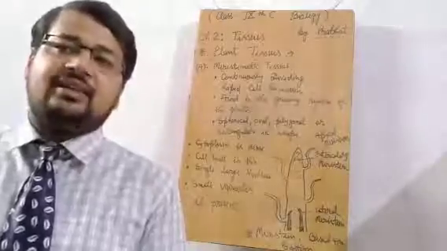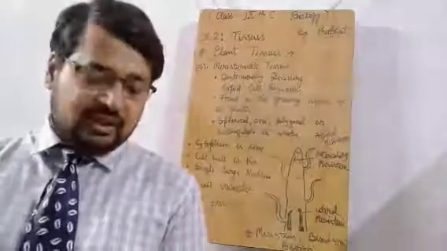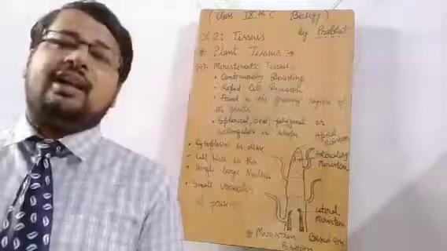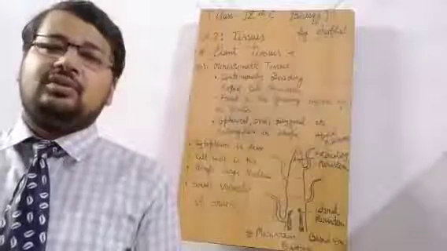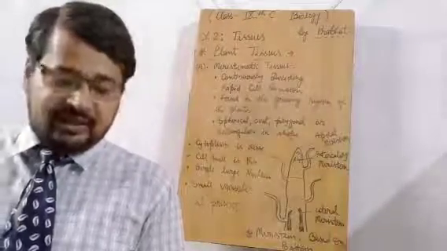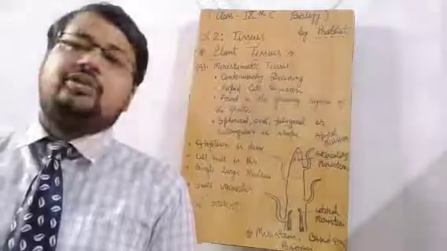So we will start this discussion. As per your book, there are some tissues in plants that divide throughout their life. You can witness that in meristematic tissues there is division that goes on through the entire life cycle of that plant. Tissues divide for growth and reproduction of plants.